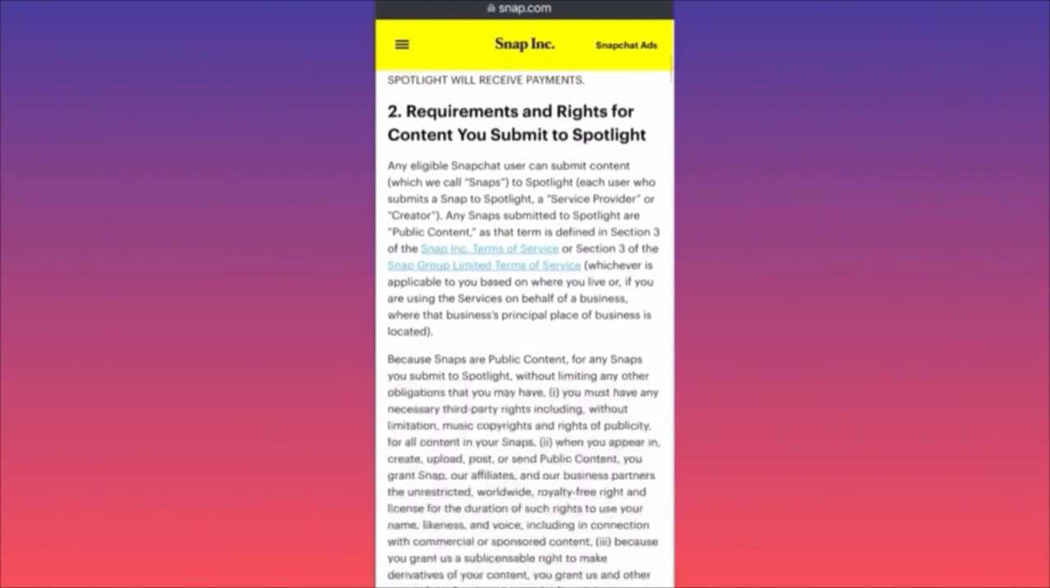Requirements and rights for content you submit to Spotlight. Any eligible Snapchat user can submit content to Spotlight. Any snaps submitted to Spotlight are public content as the terms define. Okay.